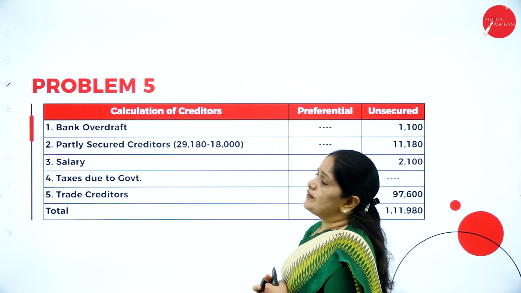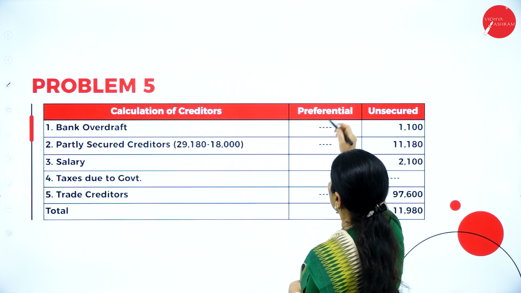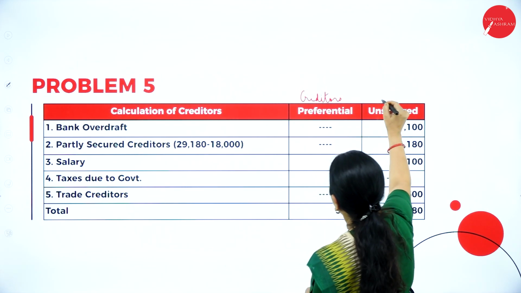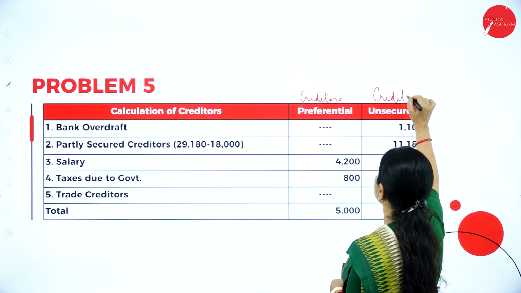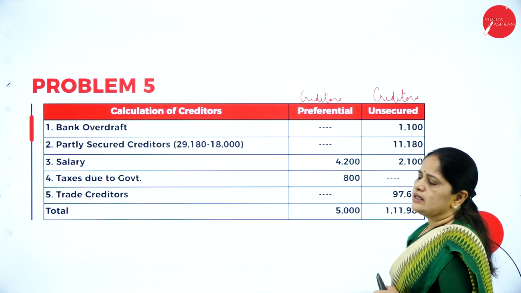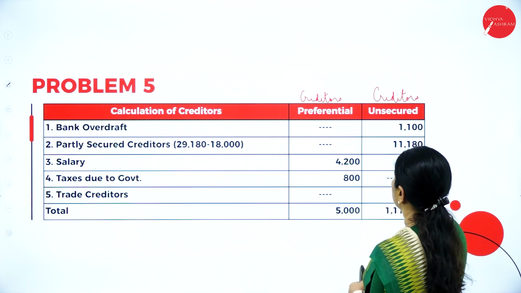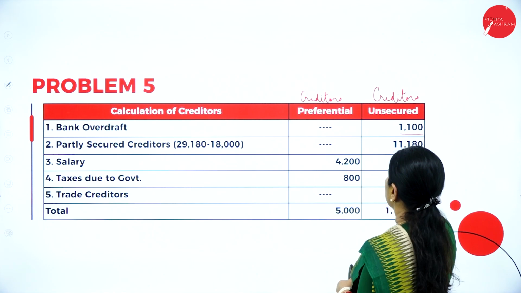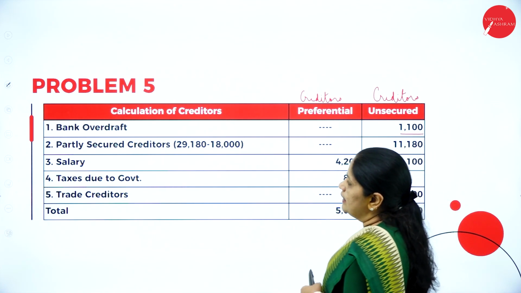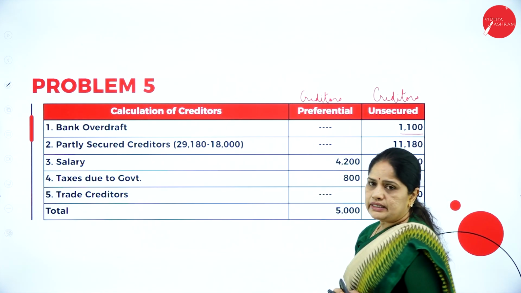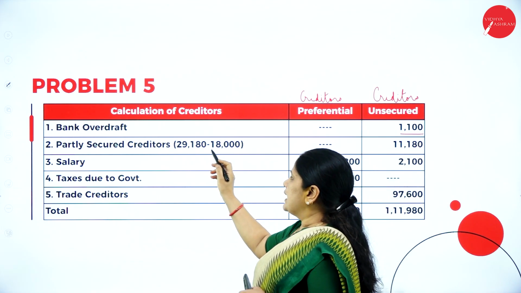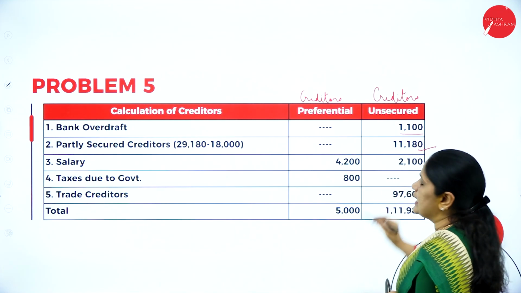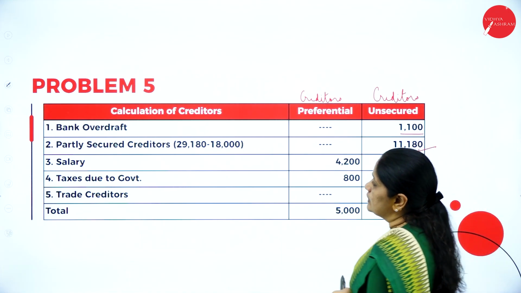So, in this, we will first calculate who are the preferential creditors and who are the unsecured creditors. Okay. So, we have the bank overdraft here. The bank overdraft is always an unsecured creditor. So, it comes under unsecured. Then, we have the partly secured creditors. Out of 29,180, 18,000 is secured. So, the rest, 11,180, becomes an unsecured creditor.